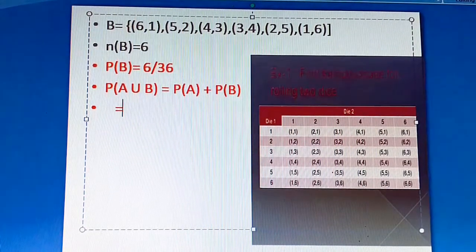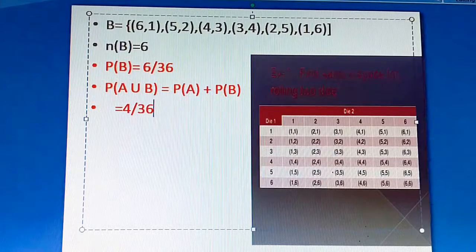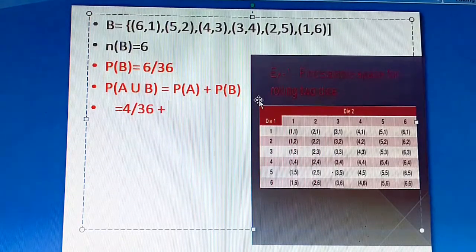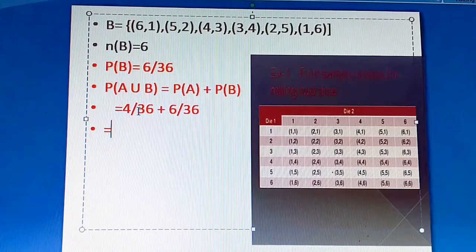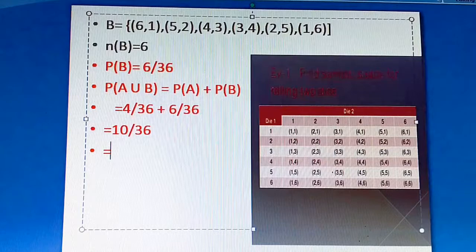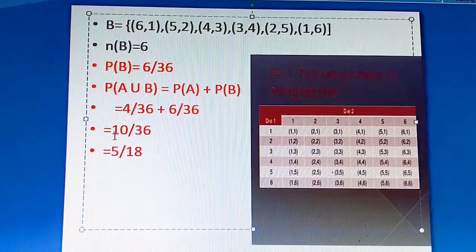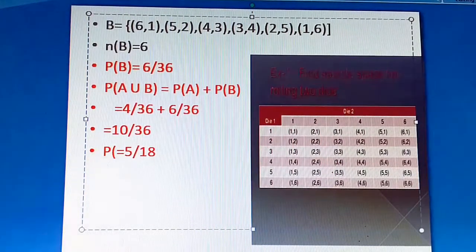What is your P of A? We got P of A is 4 by 36. So we'll substitute: 4 divided by 36 plus, and what is your P of B? We got 6 divided by 36. Since the denominators are both the same, we can add up directly. So 4 plus 6 will give you 10 divided by 36. Am I right? 10 by 36. Again, 10 and 36 both are divisible by 2. 5 2s are 10, 18 2s are 36. So 5 by 18.